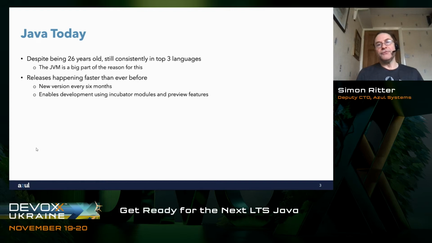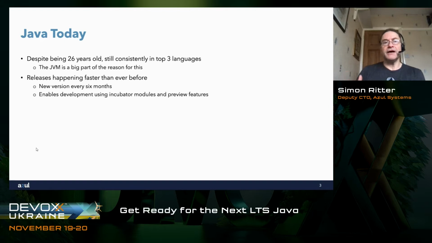But there's another thing that this faster release cycle has made possible, which is the idea of incubator modules and preview features. Now, incubator modules are all about adding APIs, class libraries to the platform, and preview features are about things that you can change in terms of the language. And then there's also tools and other things as well.